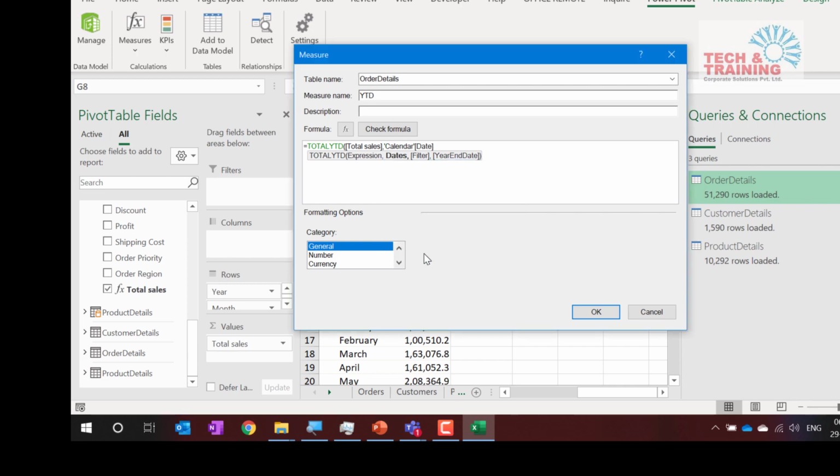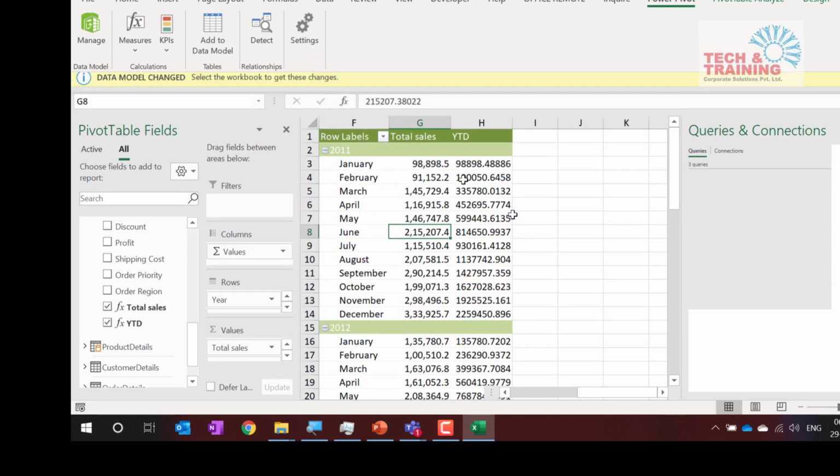So when you go to date, calendar date, now it is asking for filter and year end date. This can be used for fiscal year, but I'm not going further. I'll stop it here and I press enter. So here I have written what kind of calculation needs to be done. Total sales with respect to calendar date, and we need YTD. When I press OK, see automatically here it gives me YTD.